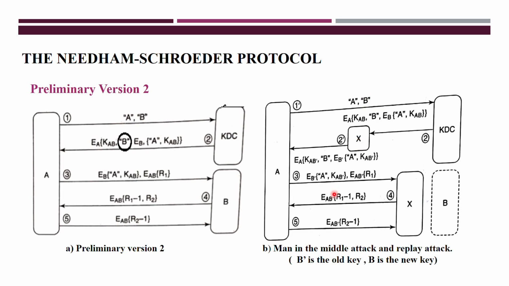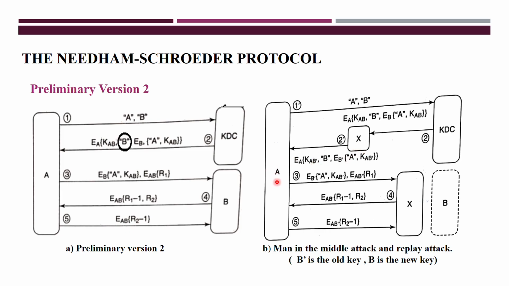Because of that, when B gets to know that my key is stolen by someone, it reports to KDC and gets the new key here. But that thing is hidden from A here. That benefit the attacker will utilize, and in the place of B, it simply adds B dash, the old key, and forwards it to A here.